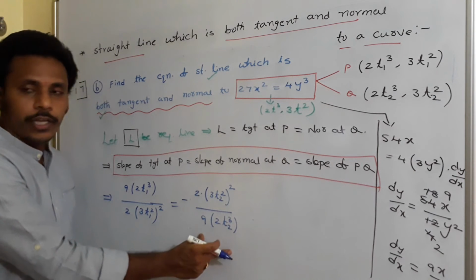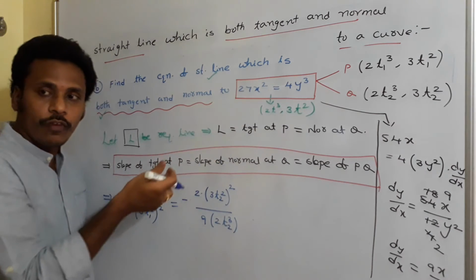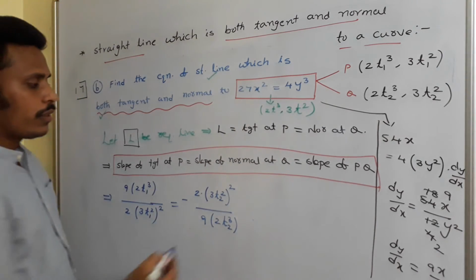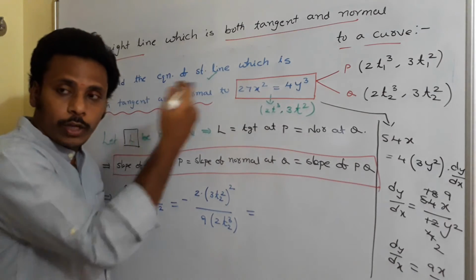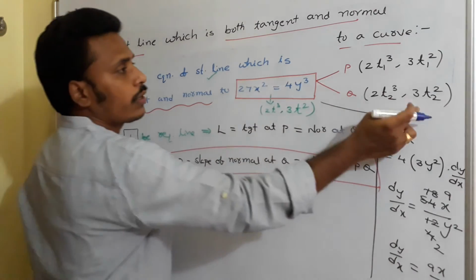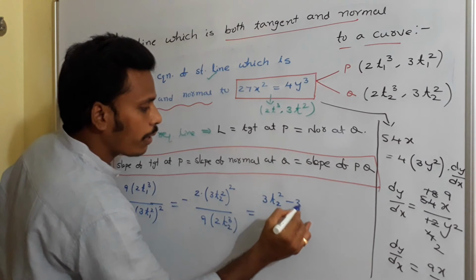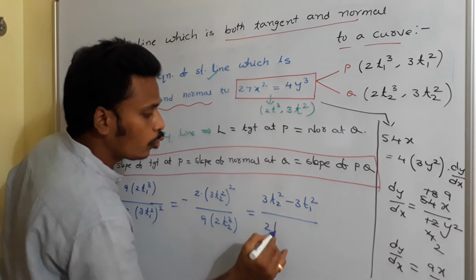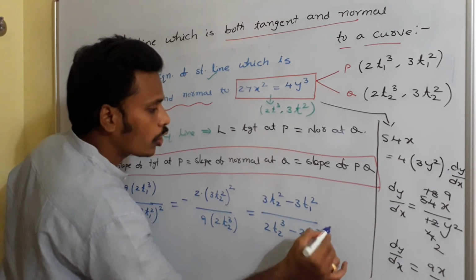The slope of normal at Q is simply the reciprocal of dy/dx at that point, along with a minus sign. This equals the slope of PQ. The slope of PQ means (y2 minus y1) by (x2 minus x1), so 3t2² minus 3t1² divided by 2t2³ minus 2t1³.